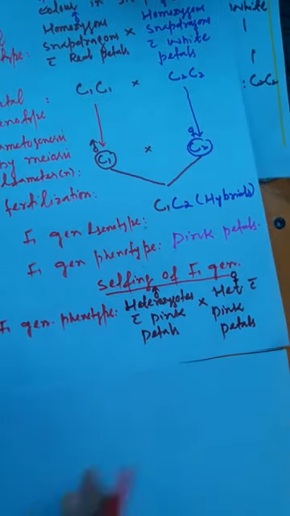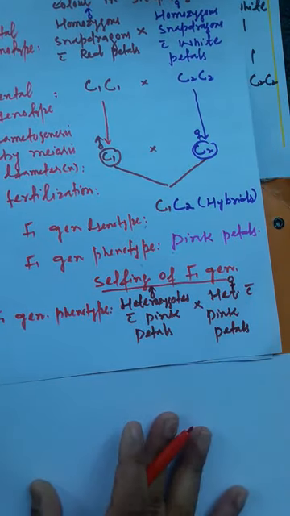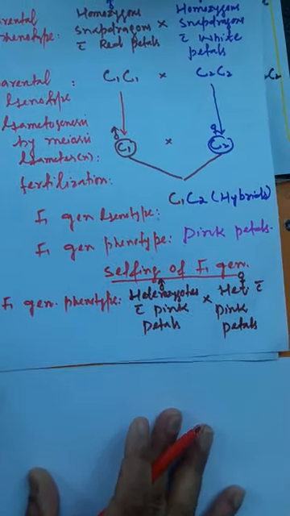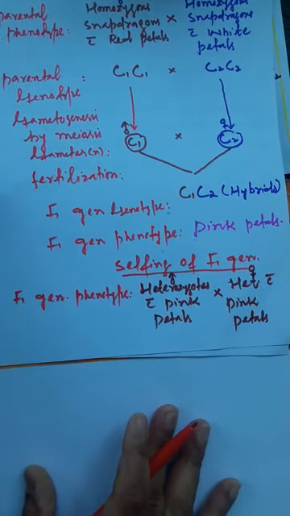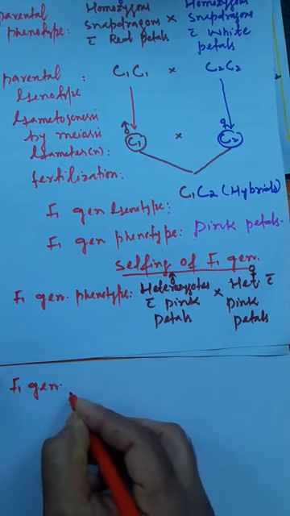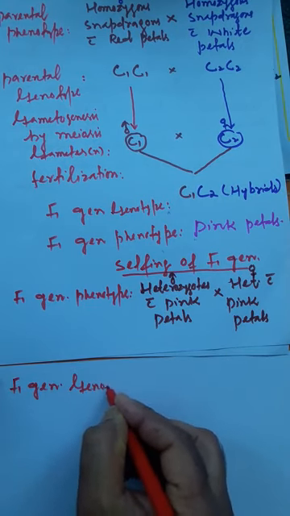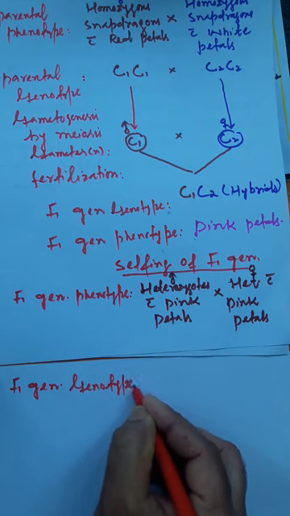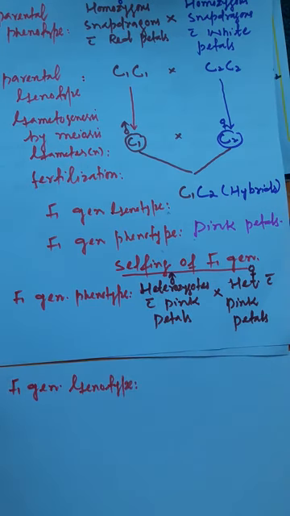Now here will be F1 generation genotype. So F1 generation genotype क्या है यहाँ पे?